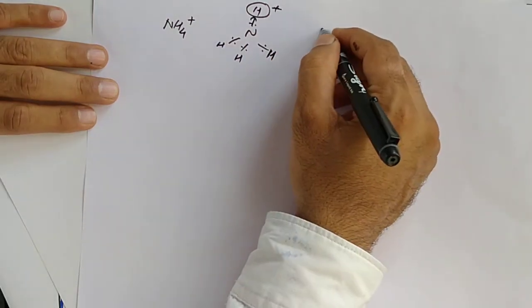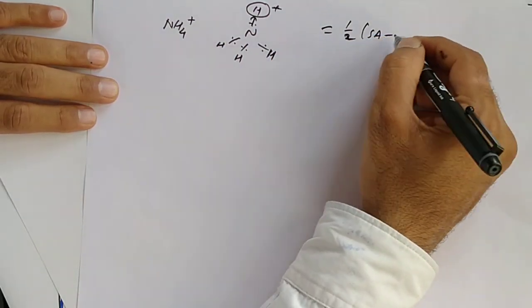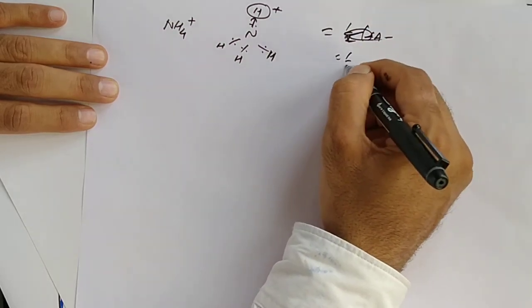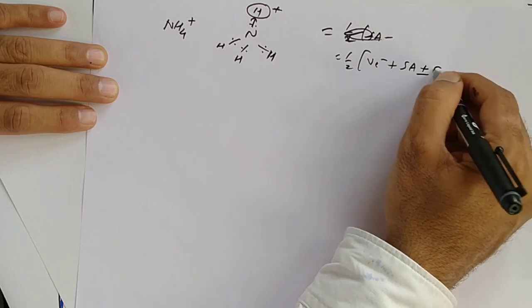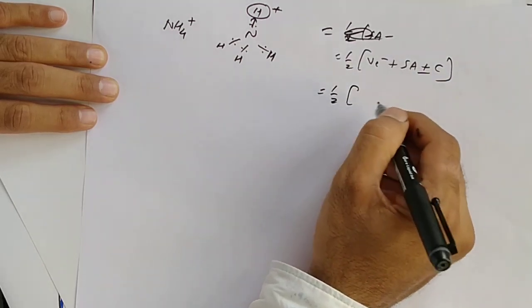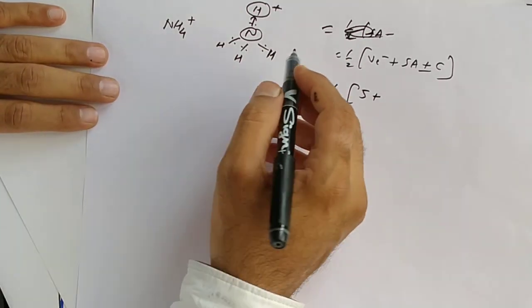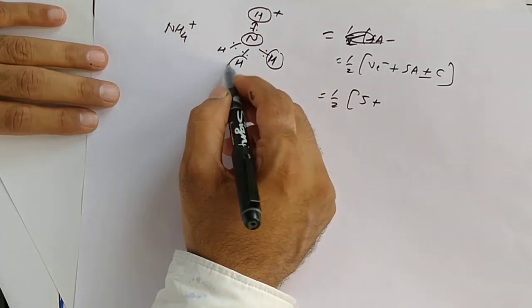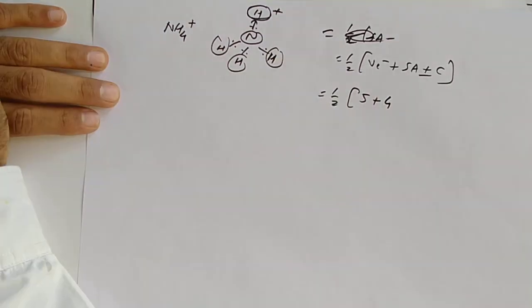So first of all, our formula is equal to 1/2 valence electron plus Sa plus or minus C. Valence electron in nitrogen is 5. Singly bonded, the one valency having atoms. All of these have valency 1, so 4.